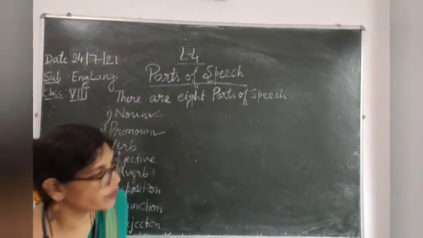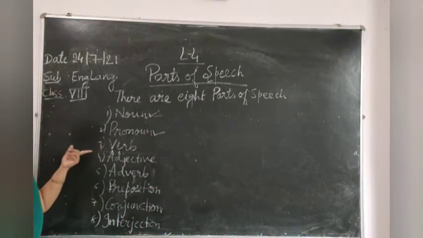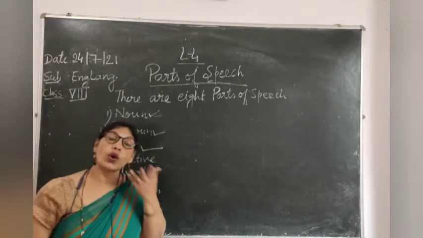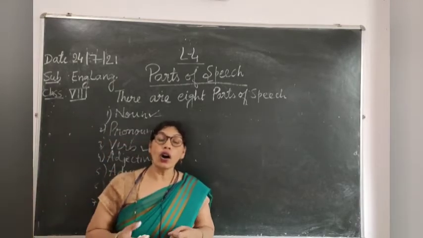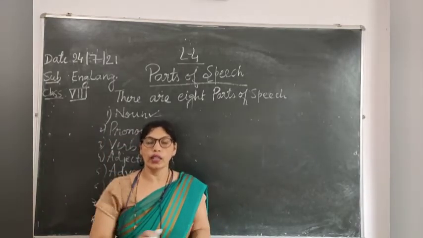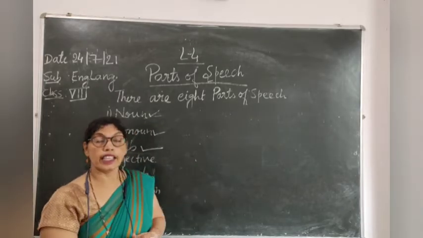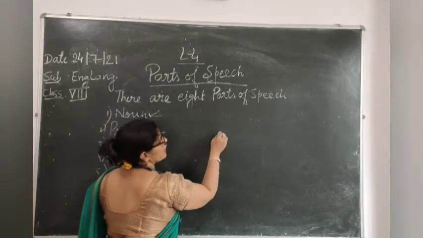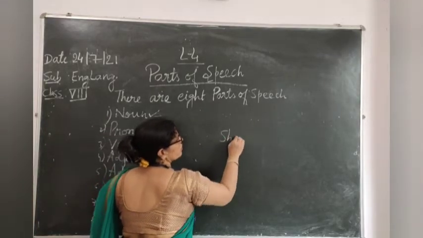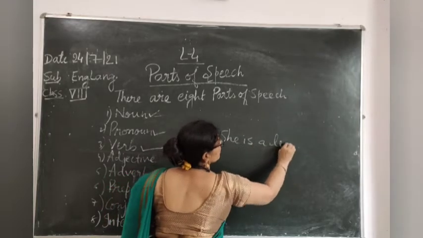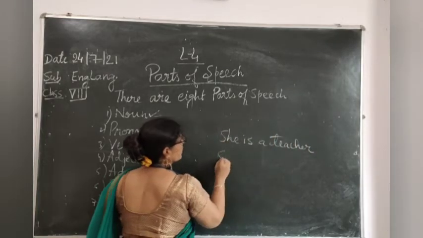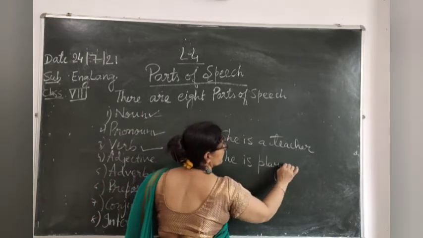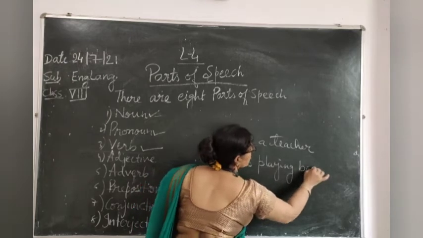Now children, come to the third part. It is verbs. What are verbs? Verbs are all the action words. Okay. But in spite of action words, other words are also called verbs. See, if I say she is a teacher. She is playing badminton.